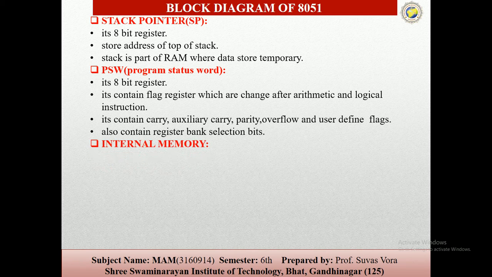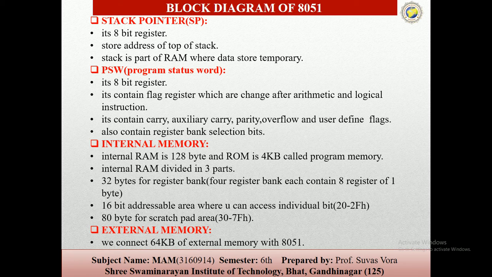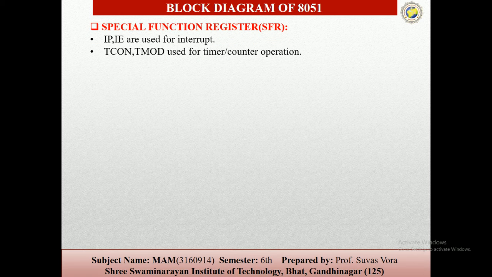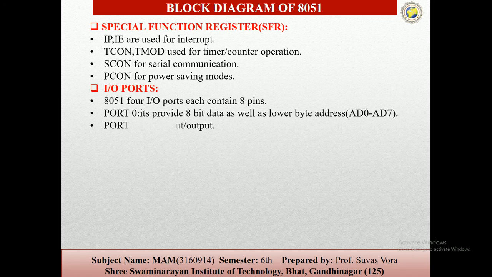Then internal memories, RAM, and external memories which have 64 kilobytes. Then the special function registers, used for different purposes, and input output port 0, port 1, then port 2 and 3.